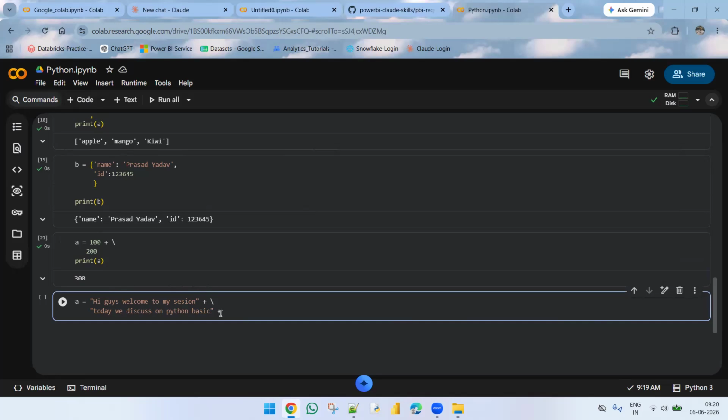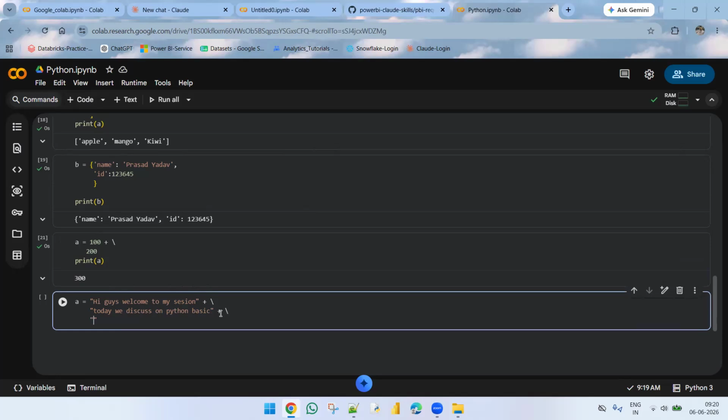Okay, I'm taking one more word here. Basics one, I'm taking keyword, keyword, and I'm taking variables. Okay. Now see, with the help of backslash, we are saying this complete code belongs to one line, and we are assigning it to the variable.